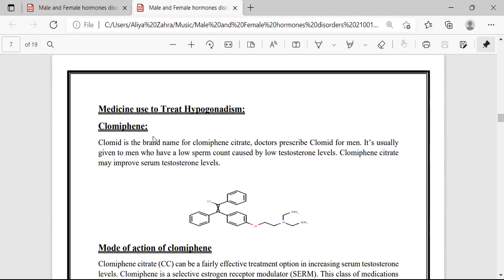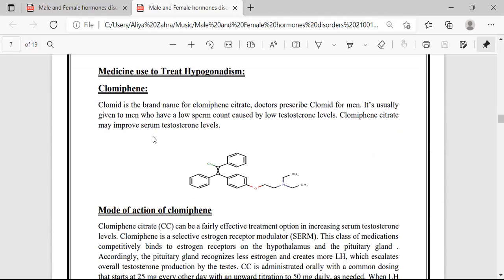Next is a strong association with diabetes, and a strong association with atherosclerosis, a disease of the aorta. The next is the drug used to treat hypogonadism. The drug that is used to treat hypogonadism or testosterone deficiency syndrome is Clomiphene. Clomid is the brand name of clomiphene citrate. Doctors prescribe Clomid for men. It's usually given to men who have a low sperm count caused by low testosterone levels. Clomiphene citrate raises serum testosterone levels.